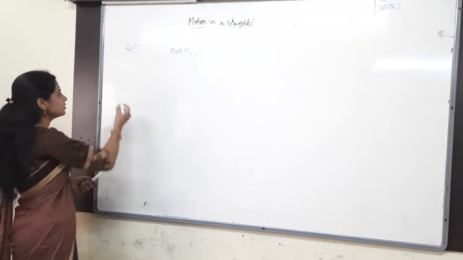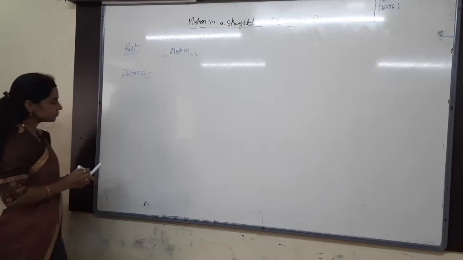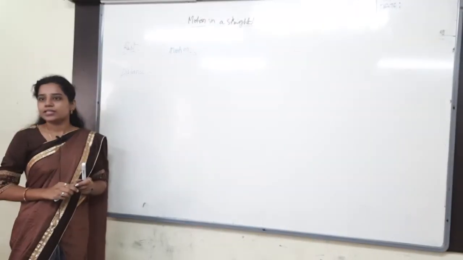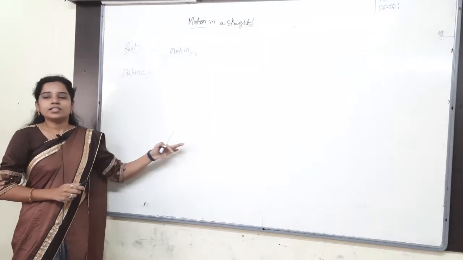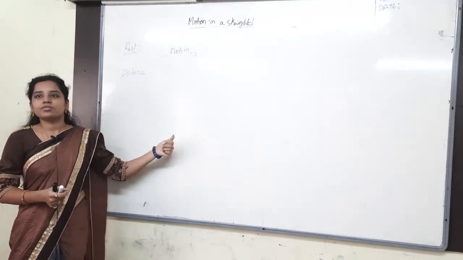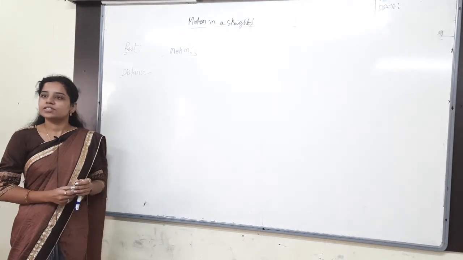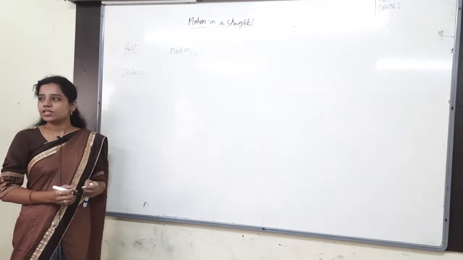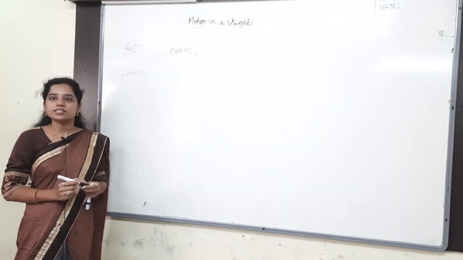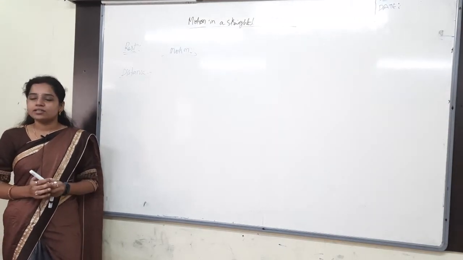Next, one more thing is distance. What do you mean by distance? The actual path length travelled by the body in time t, that might be any time. The actual path length of the body is called distance. Scalar or vector? Scalar quantity. Can you tell me the units of that? Meters. Distance will be measured in meters. Velocity and speed will be in meter per second. That is just meters only.